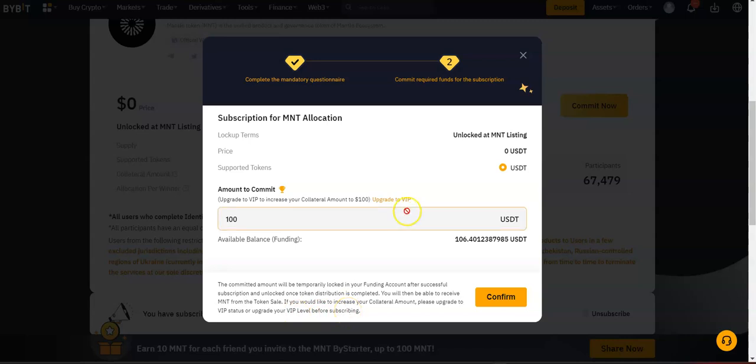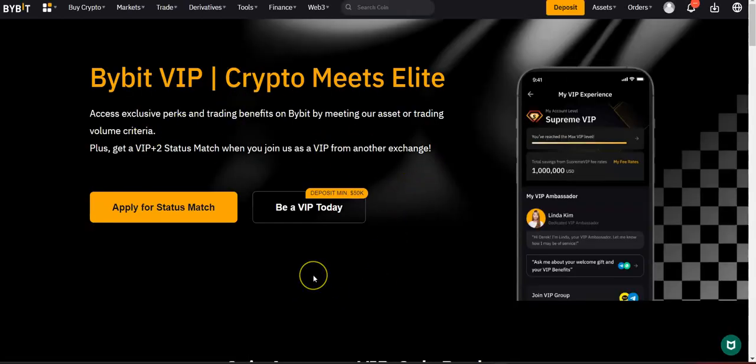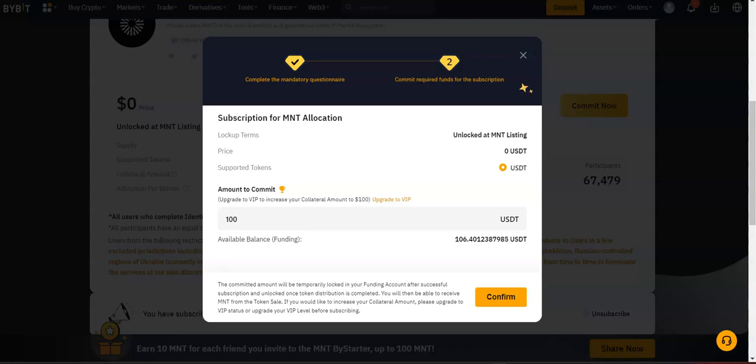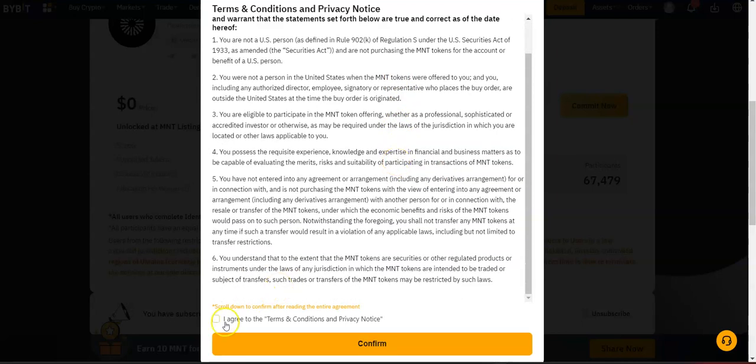If you would like to increase your collateral, please upgrade your VIP level before subscribing. Let me see what it takes to upgrade. I'm not really sure what this VIP is about, but to become VIP you probably need 50K. That's way out of my budget, so never mind. I'm going to be happy with my 100 bucks. So I've got my 100 USDT right there, I'm going to go ahead and confirm, agree, and boom.